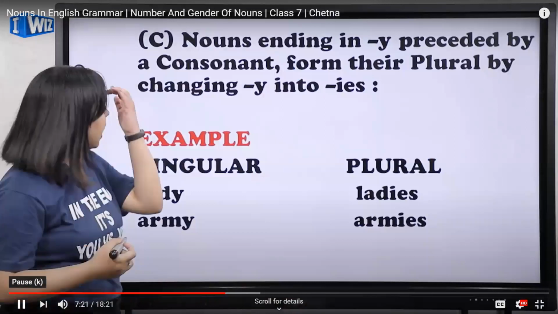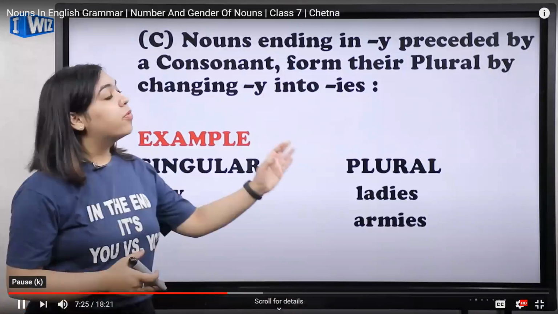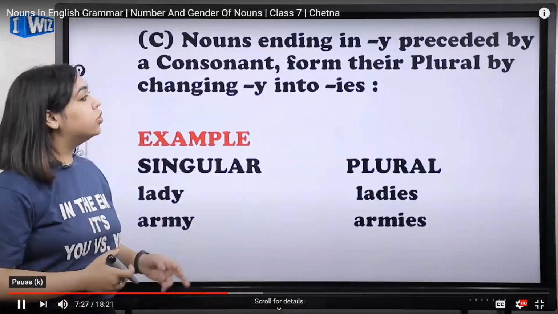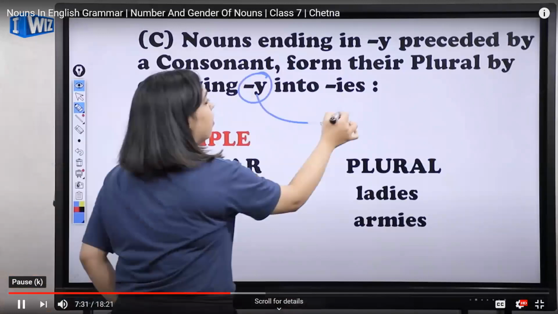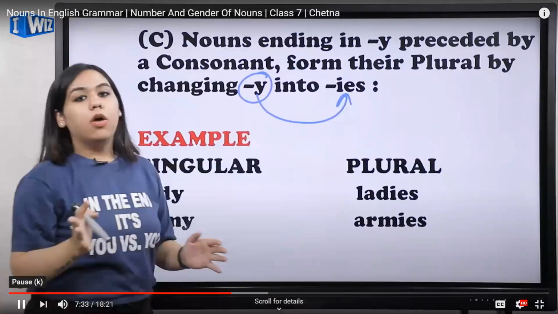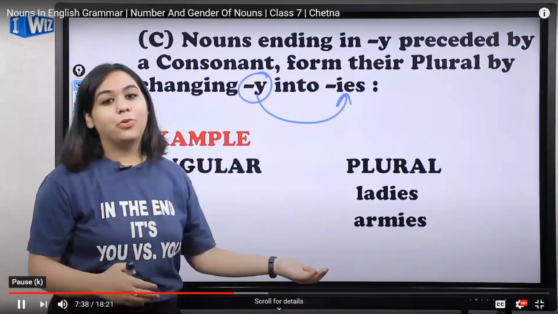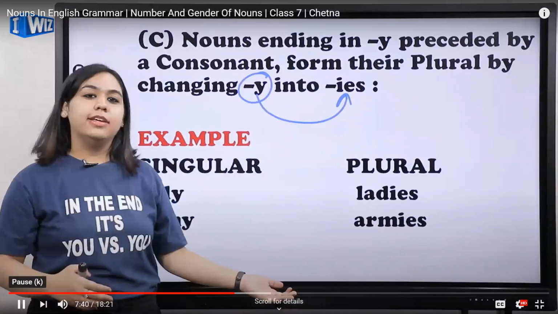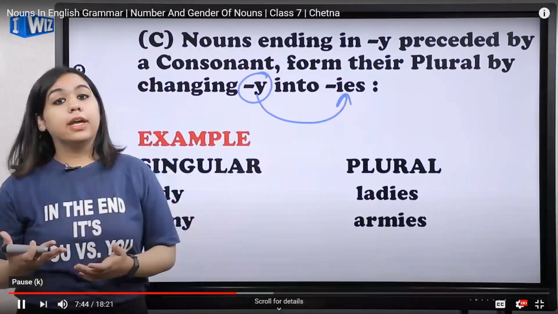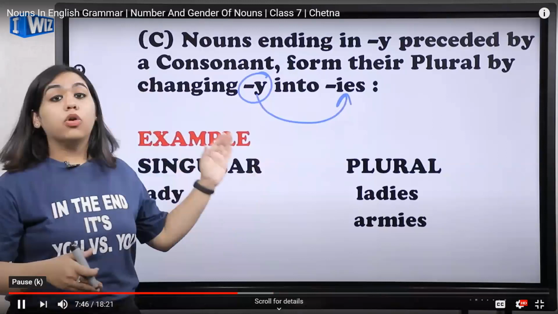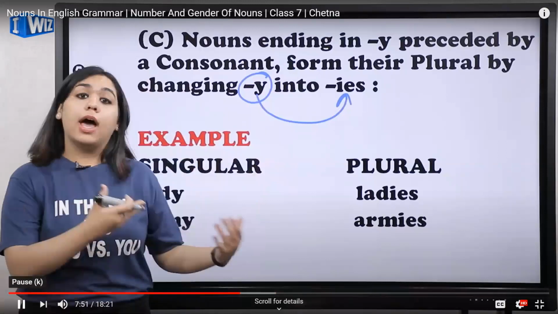Now the third type is nouns ending in y. The nouns that end in y preceded by a consonant form their plural by what? By changing the y into ies. Here, what they're trying to say is if any noun that ends with y, it is converted into plural by adding ies. Okay, so before getting into that, you might be thinking, ma'am, are we supposed to learn all these rules, that how we convert them by adding ies, by adding s or es?